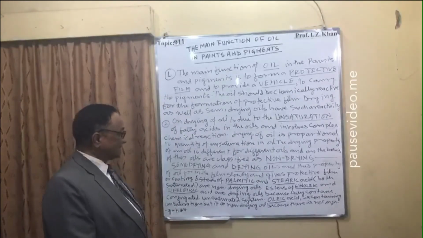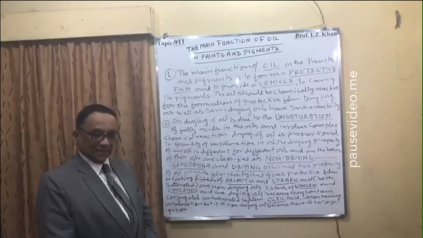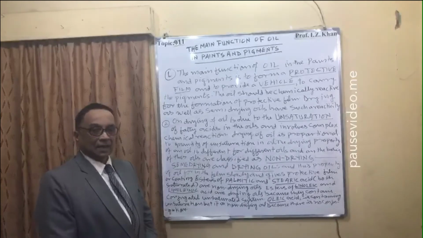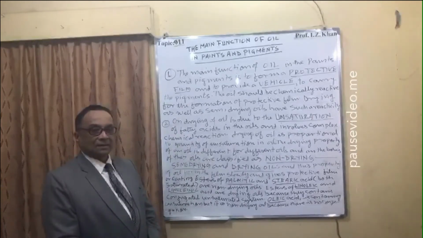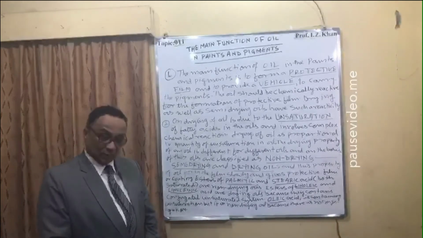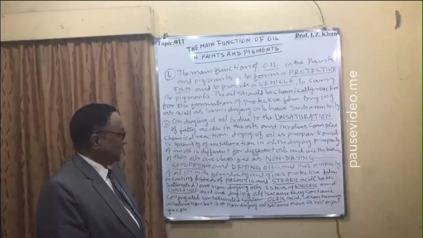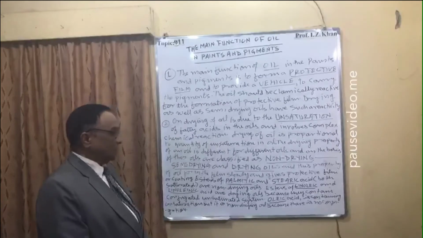Esters of palmitic and stearic acid are also vegetable oils. They are saturated, so they are non-drying oils.